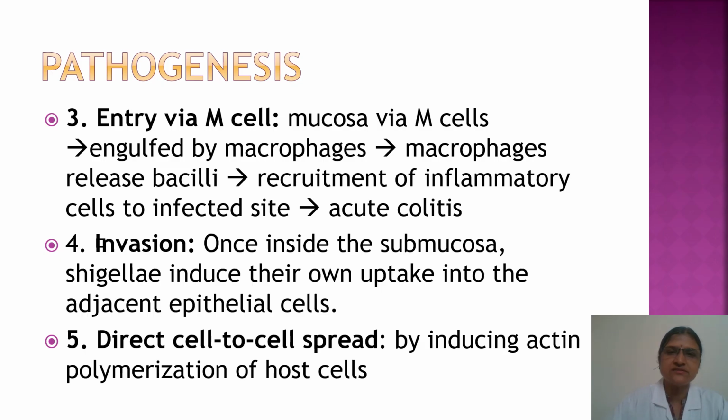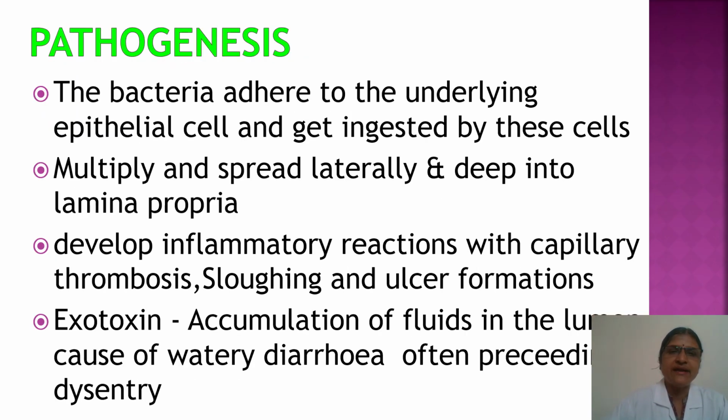Once inside the submucosa, Shigella induce their own uptake into the adjacent epithelial cells and they spread directly cell to cell by inducing actin polymerization of the host cells. The bacteria adhere to the underlying epithelial cell and get ingested by these cells. They multiply and spread laterally and deep into the lamina propria. They develop inflammatory reactions with capillary thrombosis, then sloughing, and ultimately ulcer formation.